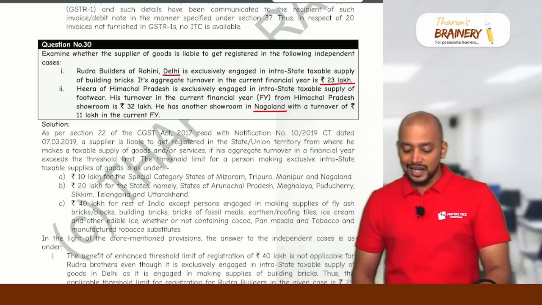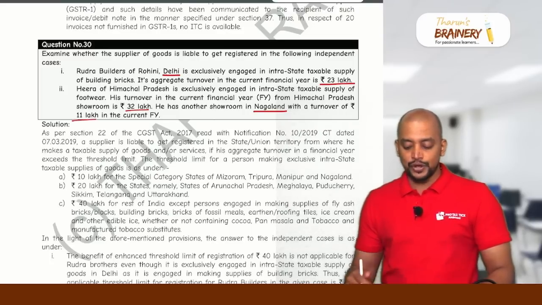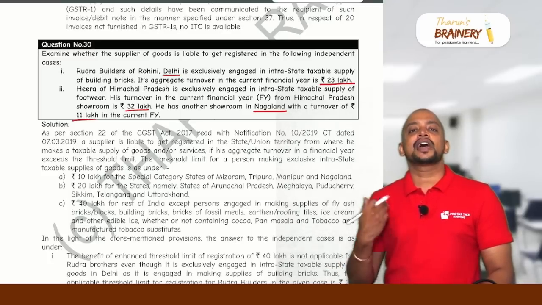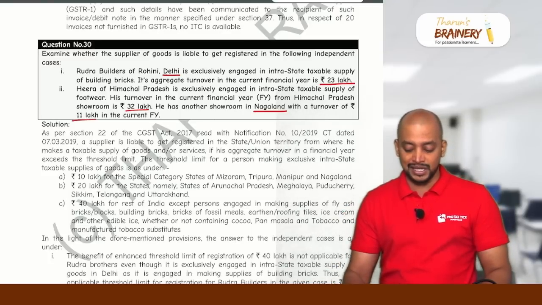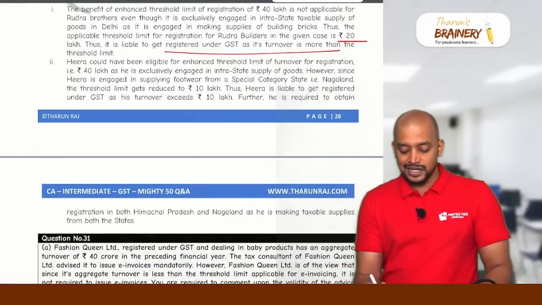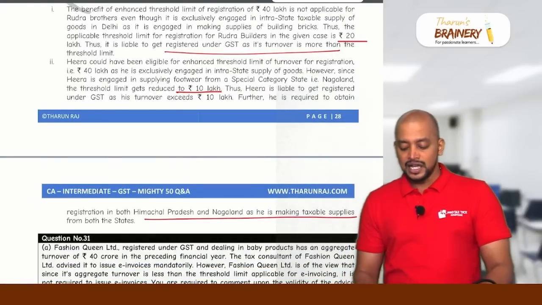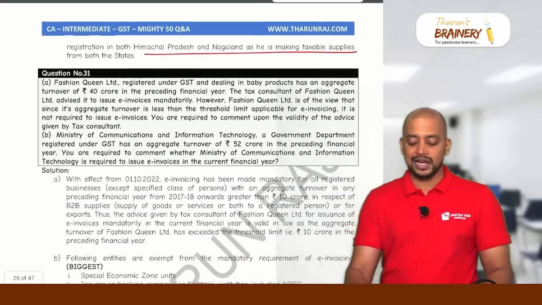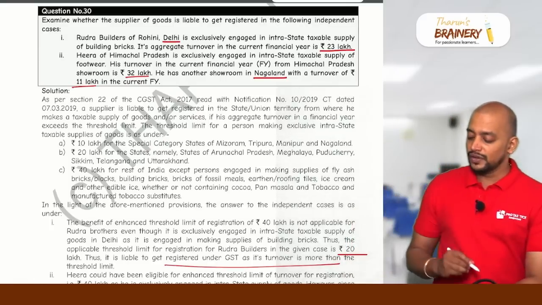So here their aggregate turnover is 32 plus 11, so more than 10 lakhs. So therefore they are liable to get registered, and they should register in Himachal Pradesh and Nagaland. So see here the applicable limit is 10 lakhs. Further they are required to get registered in Himachal Pradesh and Nagaland as they are making taxable supplies from both the states. Suppose in this second question, what will be your answer?